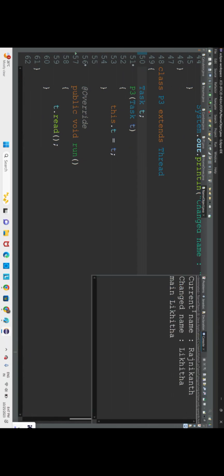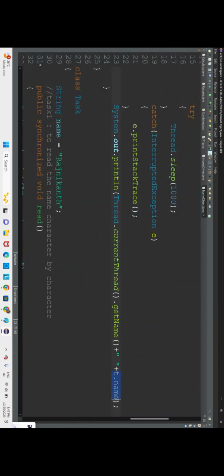After reading, it will tell the current name is Rajnikant. After that, a 1 second gap will be there. Meanwhile, person 2 thread will change the name after 1 second. After that, what is there in the name variable is Likita.